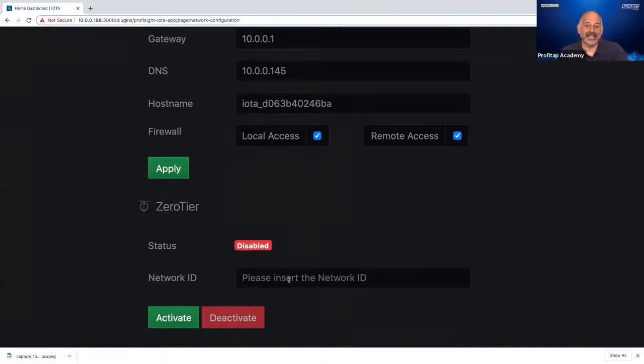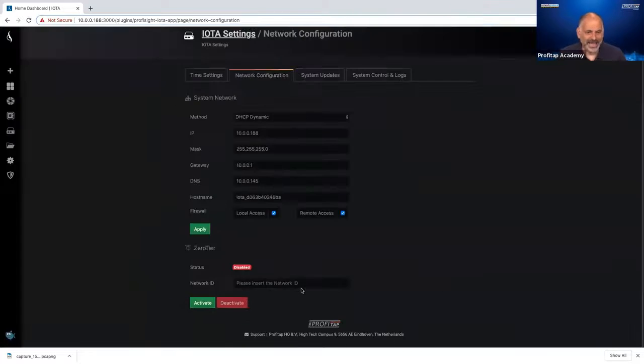And then I can connect into the IOTA through ZeroTier through my computer. So that means that I can send the IOTA out to a location where I don't have any VPN access. There's no holes punched through the firewall, but I can still get into this web page on the IOTA and start troubleshooting things to see what's going on. So I like that feature. So let's come in and take a look at this trace file right here.